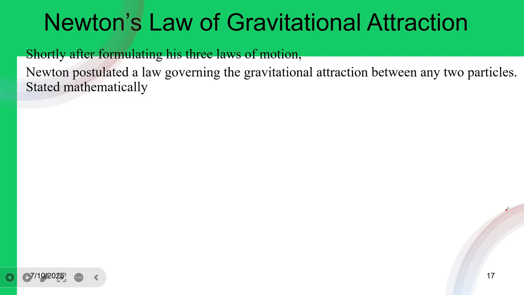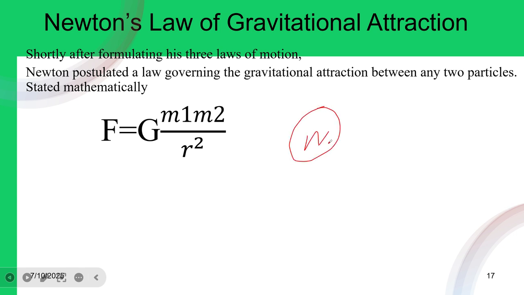So Newton postulated a law governing the gravitational attraction between any two particles, stated mathematically as force equal to the gravitational constant times mass 1, that means the mass of the first object, times the mass of the second object, divided by r square. That means if one object has mass m1 and is far from m2, then the distance between the two objects is, let's say, r.